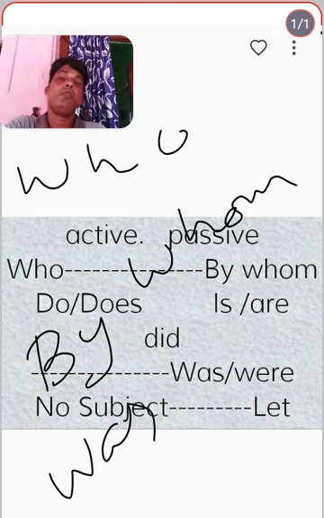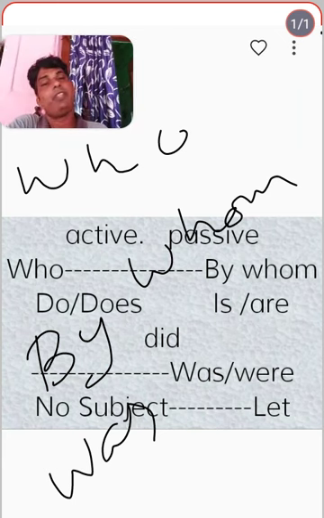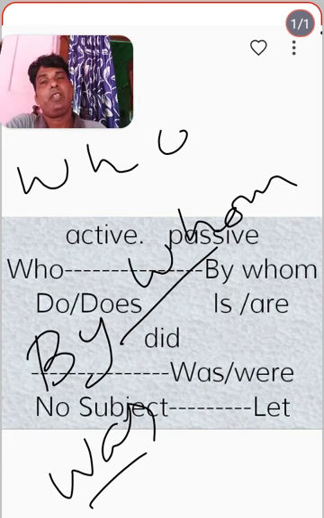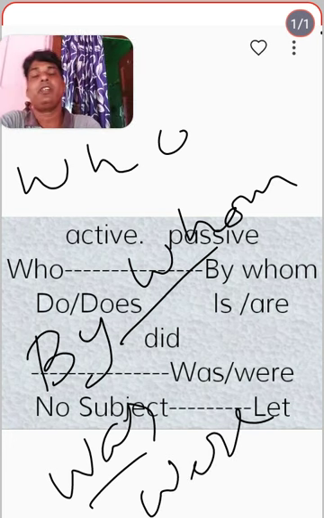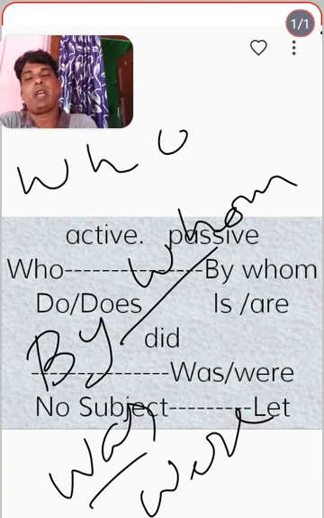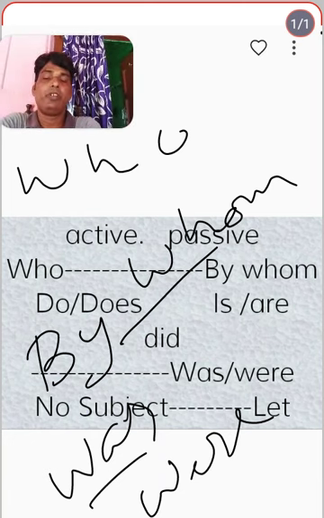So "Who broke the chair" is past tense. The same way, "By whom was the chair broken?" In case of two chairs we have to write "By whom were the chairs broken?" Like that only we have to write in active and passive voices.